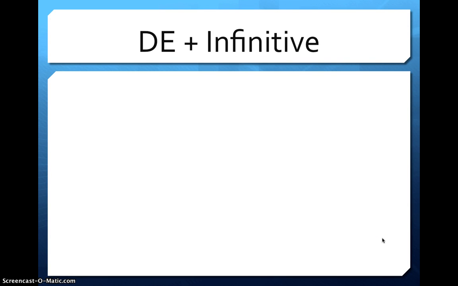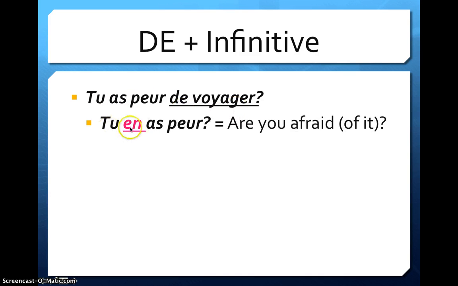Now, it doesn't always replace a noun. It does replace a noun, but an infinitive as a noun. So, for example, as-tu peur de voyager? This means, are you afraid of traveling? Tu en as peur? Are you afraid of it? We would just say, are you afraid? But in French, if you're going to get rid of this, you have to replace it with a pronoun. You don't have a choice.